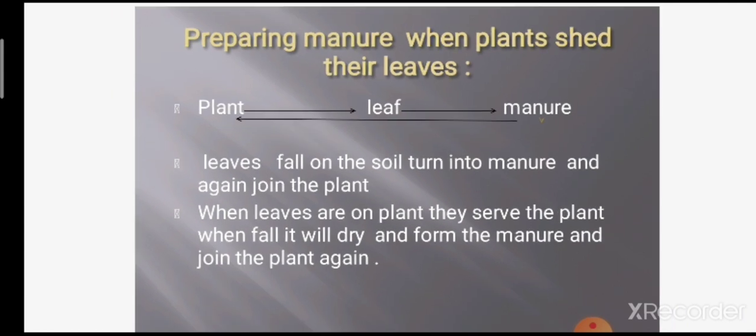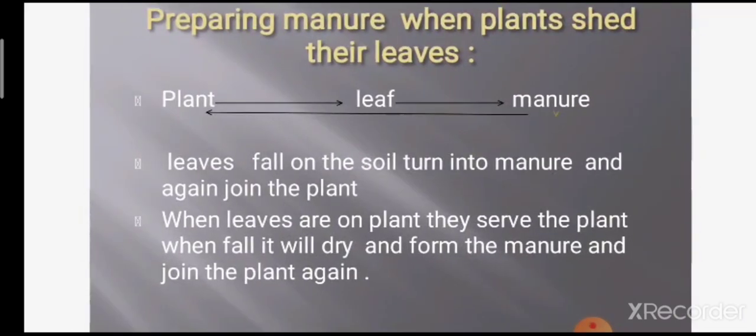Let's see how the leaf is very important. Leaves fall onto the ground and form manure, which is the food for the growing of the plant. Again the plant will grow into a new, fresh plant. In the soil it produces manure. This is called manure.